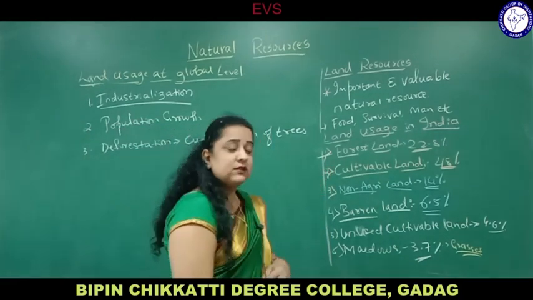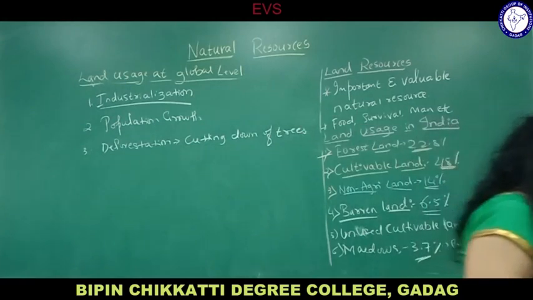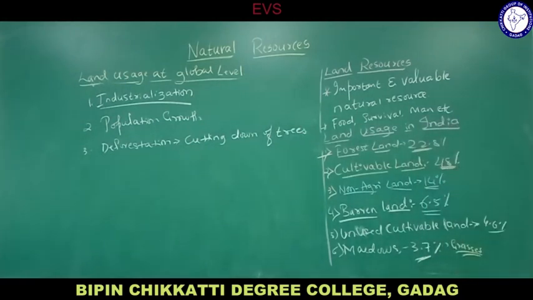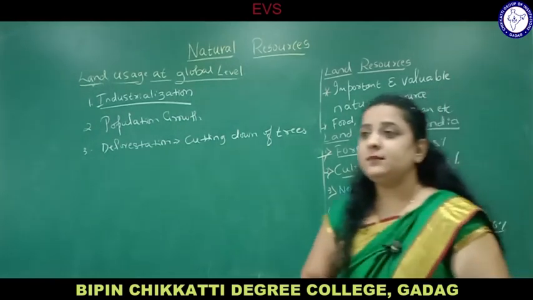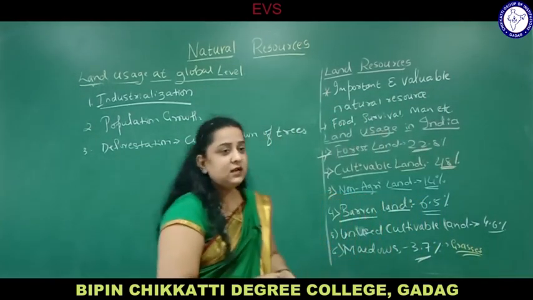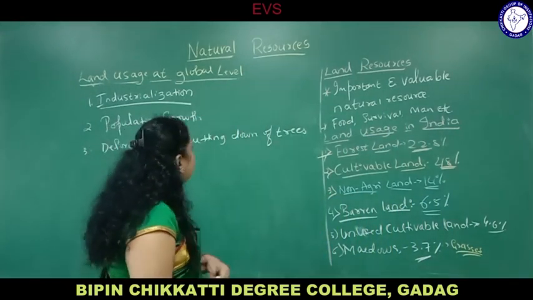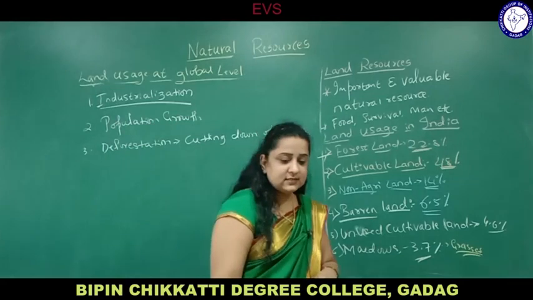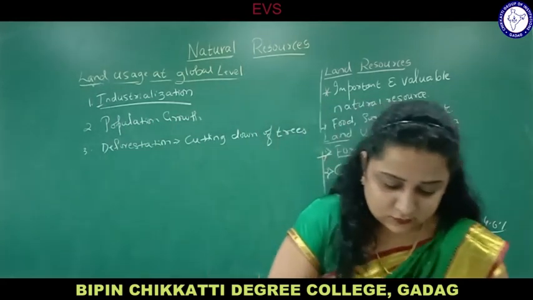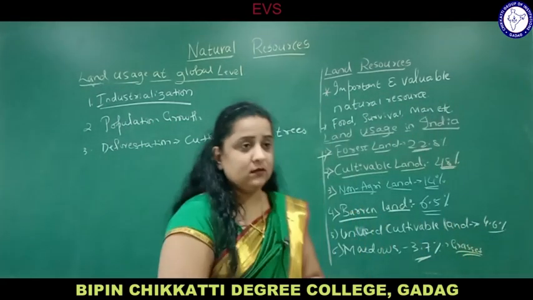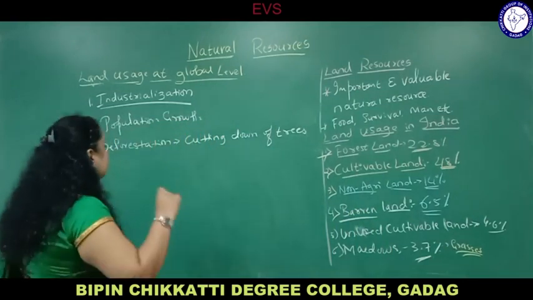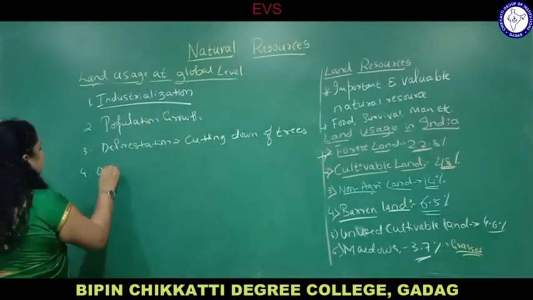And again among that, people are cutting down the trees, because as you know, the most important forest, that is the Amazon forest, is being cut. The trees are being cut, and the land is made empty for construction of industries and buildings. So most important are population growth and deforestation, cutting down of trees for building construction. Overgrazing also leads to degradation of land.